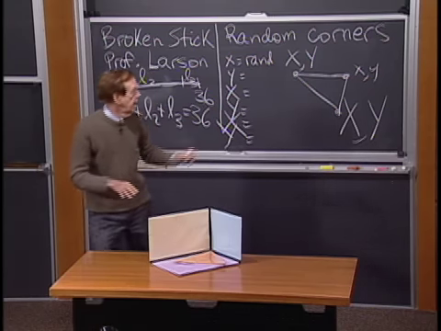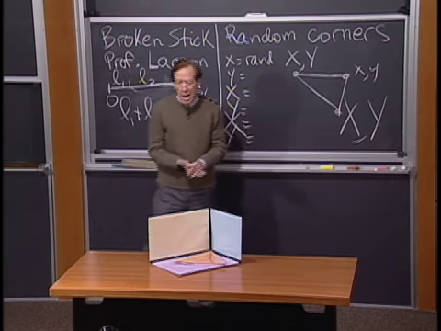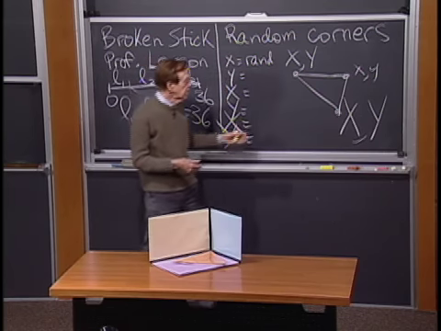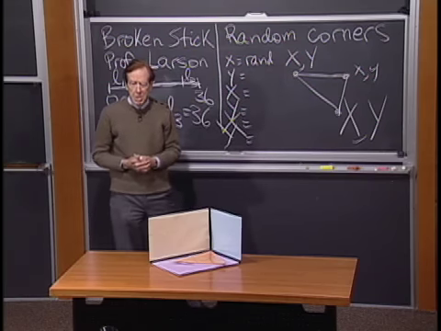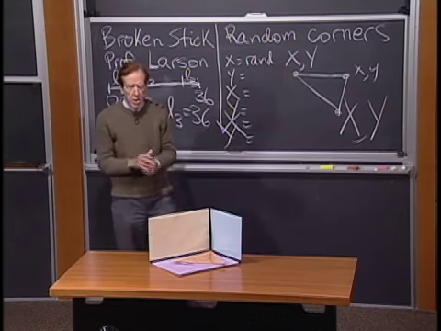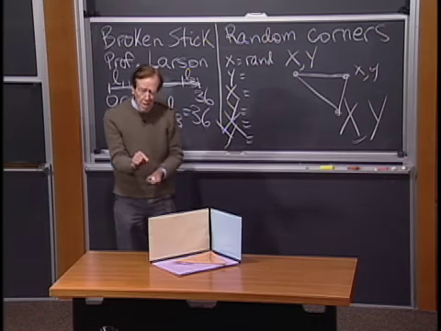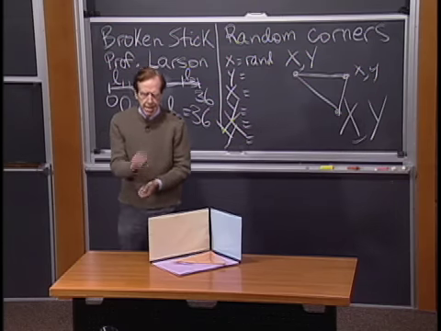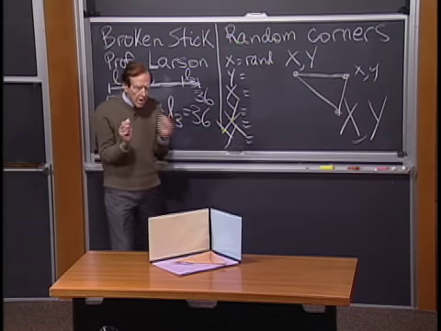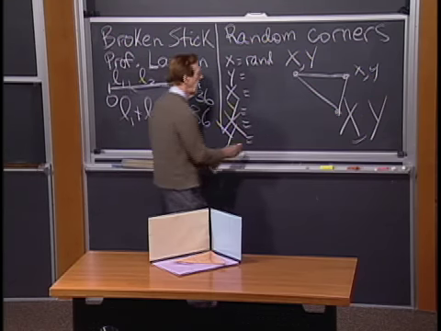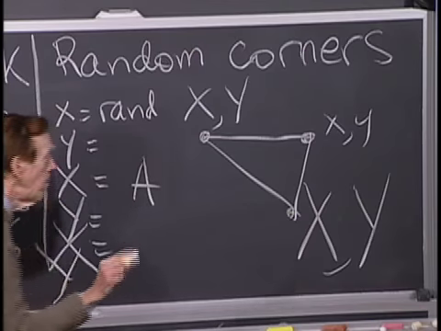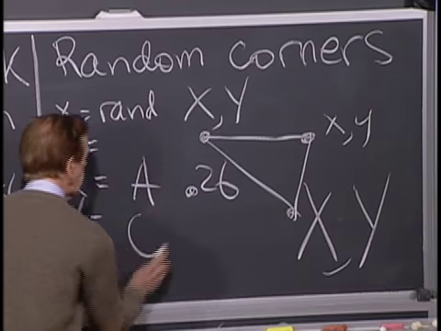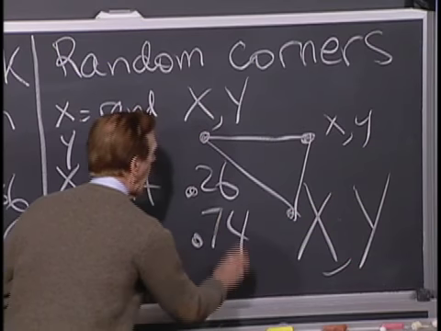I tried these, and maybe you can. I used some random number generator to generate 6 random numbers, and then I did it 10,000 times. And I was hoping for 3 to 1, and I'll tell you, the first 20, 15 came out obtuse. I thought, golden. But in 10,000, it wasn't quite 3 to 1. It was more like acute was a little more than a quarter, about 0.26. And obtuse came out about 0.74.